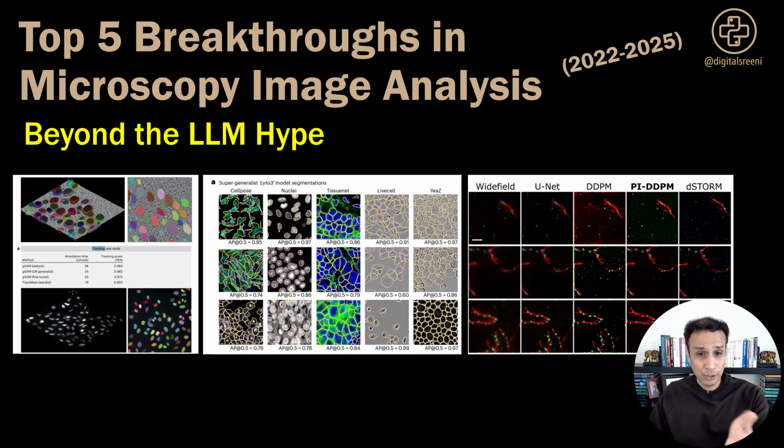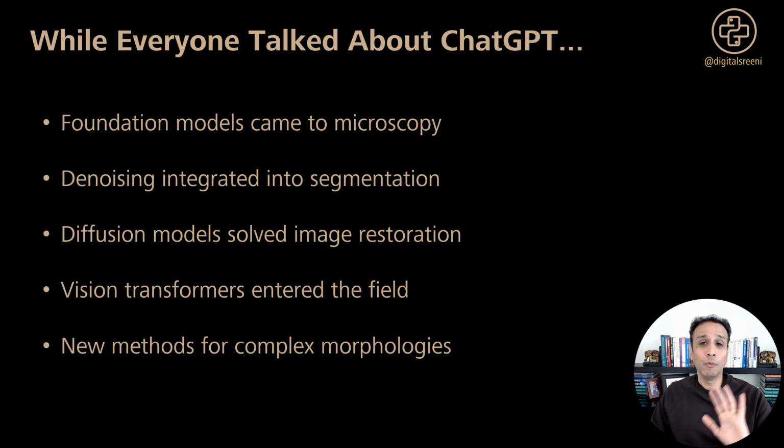And these examples that you see here on the screen, like SAM segmentation, Cellpose results, and physics-informed diffusion, these aren't just incremental improvements. These are, again, I believe, game changers that actually solve real problems that we face every day in microscopy. Okay, so here's what we missed while we were distracted by these chat engines. And of course, in the US, we were suffering through, or still suffering through, I should say, these research funding cuts. Let's focus on the positive aspects now.